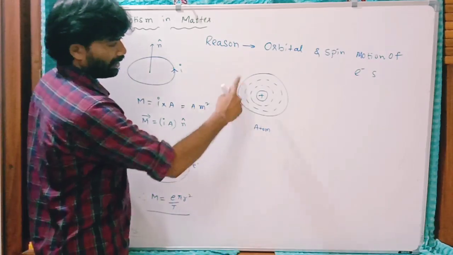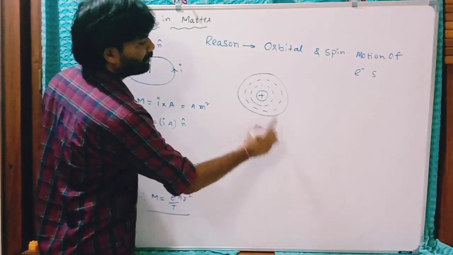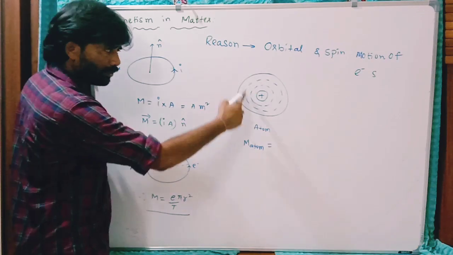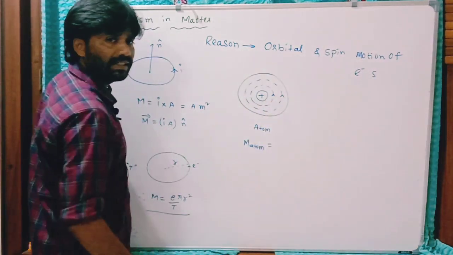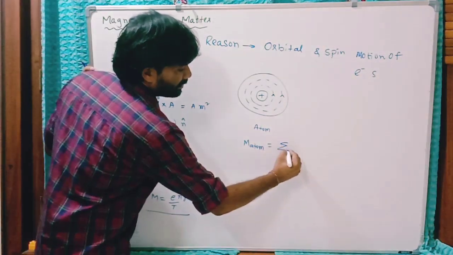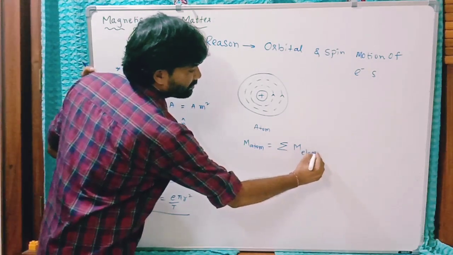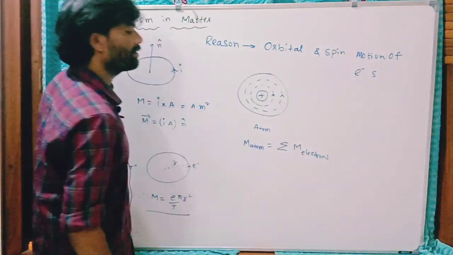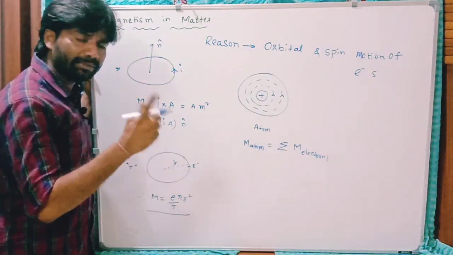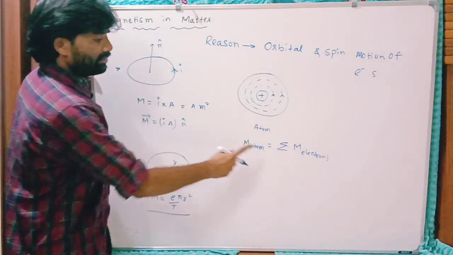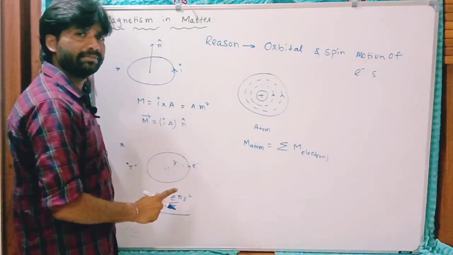So the magnetic moment of this total atom due to revolution of all these electrons in different orbits is given by the vector sum of magnetic moment of all those electrons. Right? The electrons' magnetic moment vectorial sum is equal to magnetic moment of this whole atom.